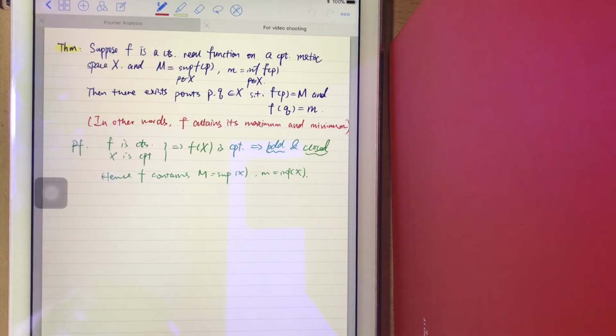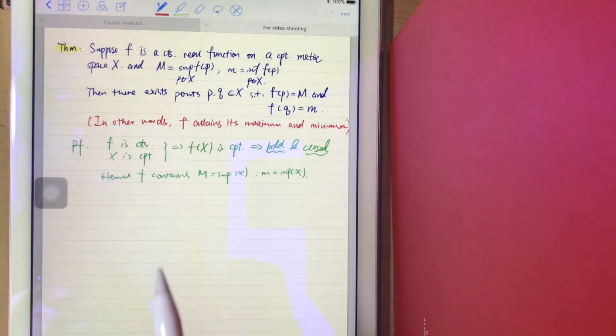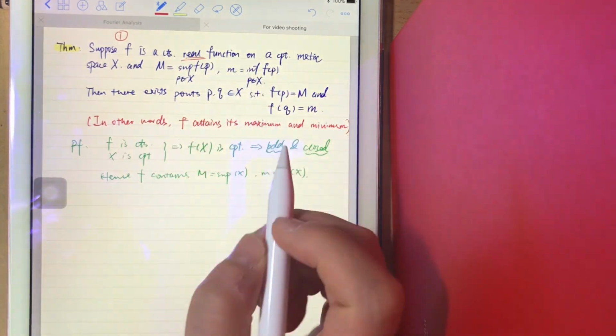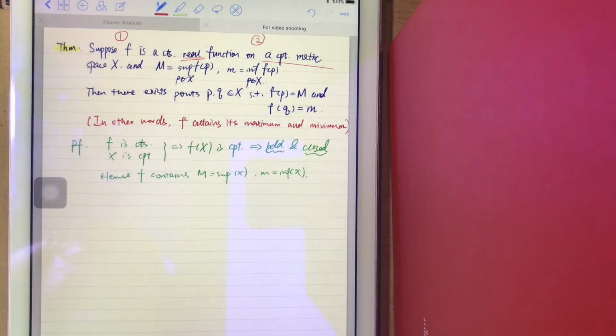Now suppose f is a continuous real function on a compact metric space. Still we have 2 conditions. The first is that f is a continuous real function, and the second is that it is on a compact metric space X. And suppose we have M, the supremum of f(p) where p is contained in X, and the little m, the infimum of f(p) where p is contained in X.